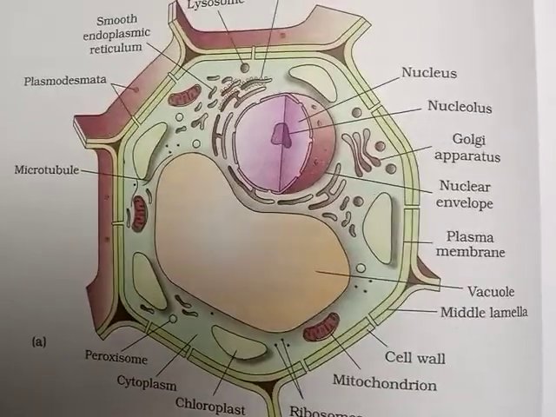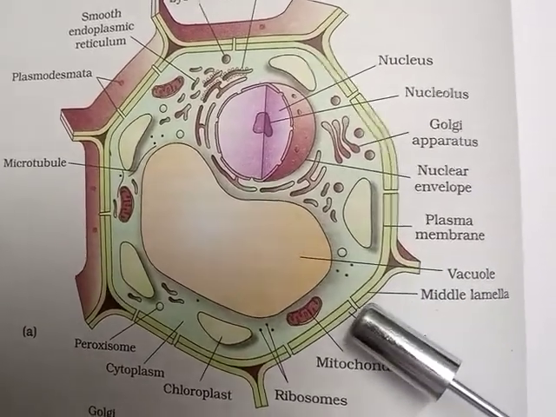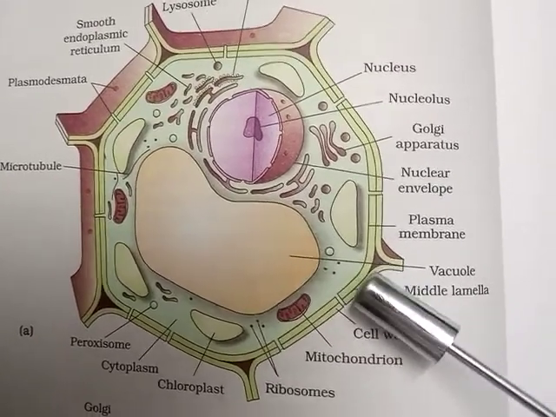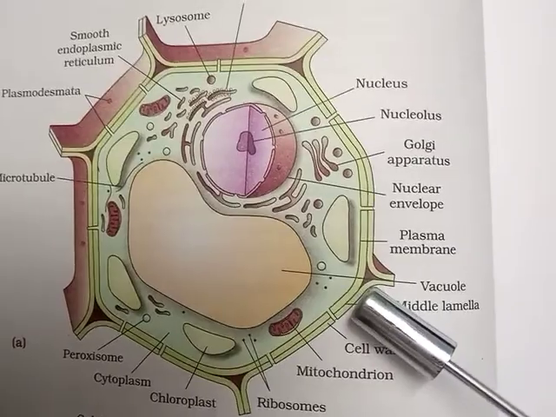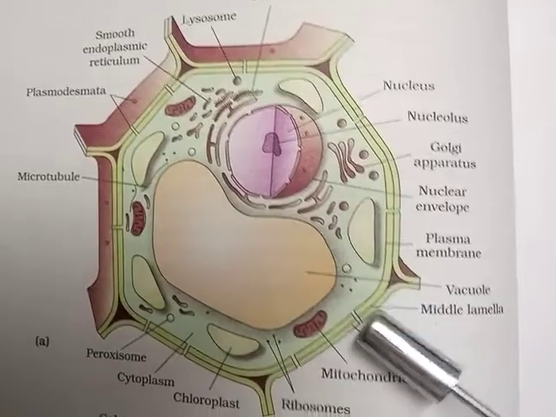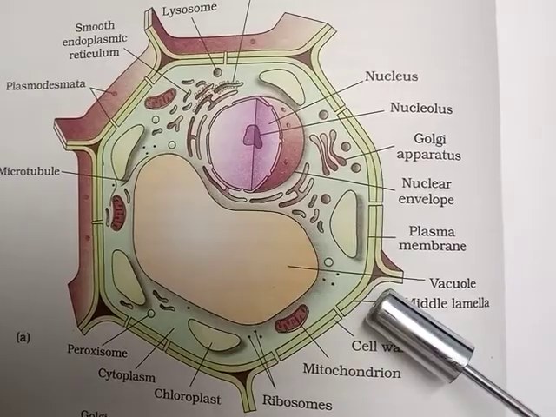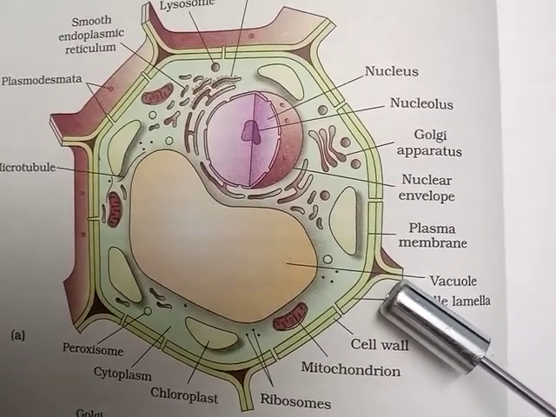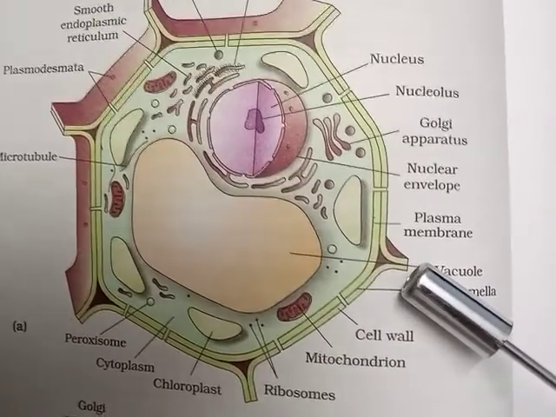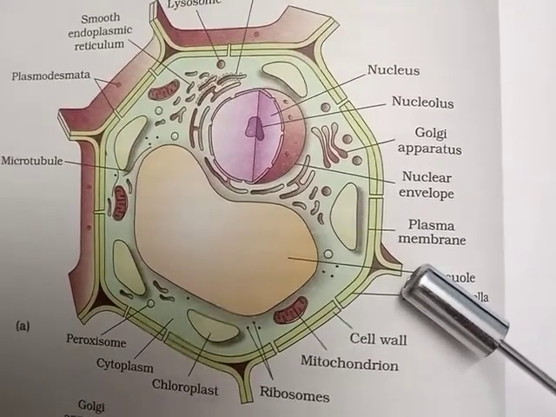So obviously, having this boundary, it not only gives a fixed shape to the cell, but also protects the cell from mechanical injury as well as the entrance of certain types of pathogens. So it can protect against infection, and also helps maintain cell to cell interaction.